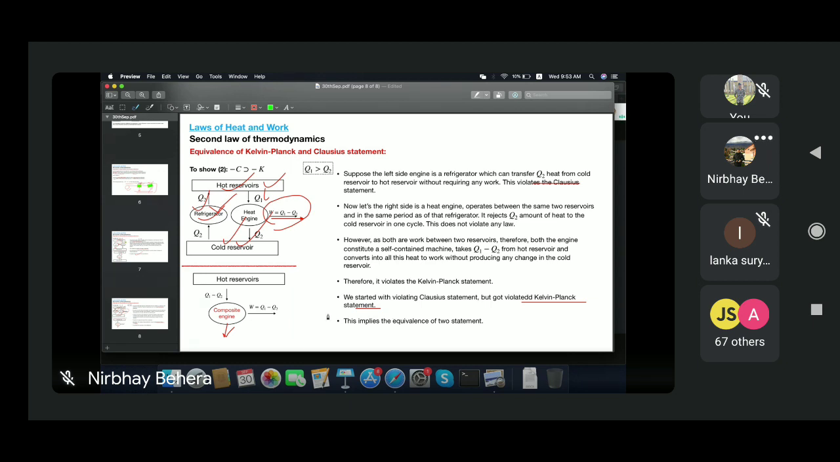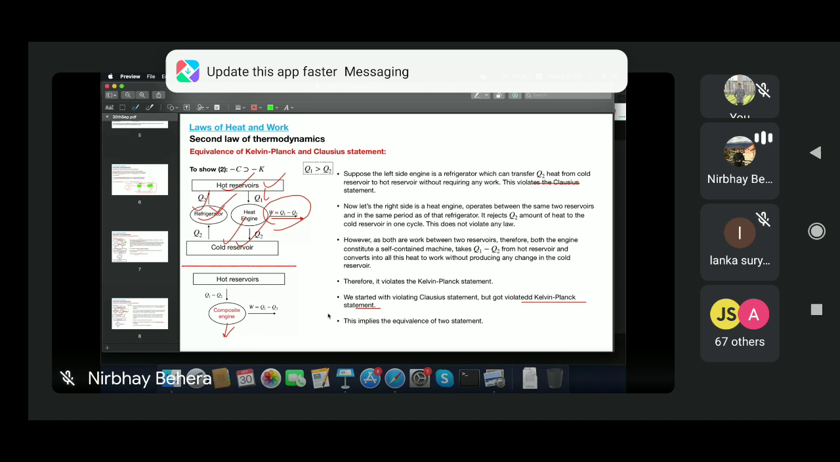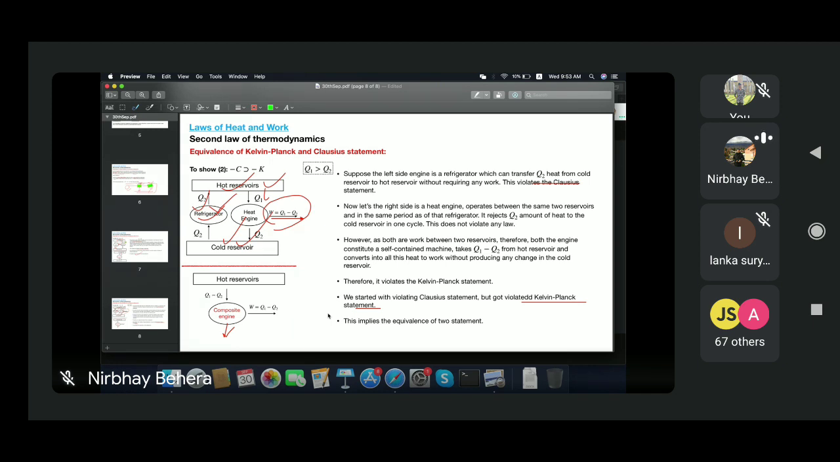What the two statements are implying is the same. They have the same consequence, whichever way you look at it. Either you go from the Clausius point of view, then the second law of thermodynamics holds good, or if you come from the Kelvin-Planck statement, from there also you can arrive at the Clausius statement, and the second law of thermodynamics also holds good. So this tells about the equivalence of the two statements.